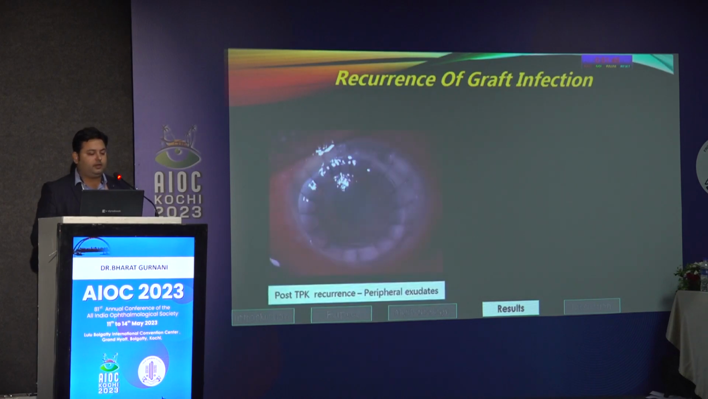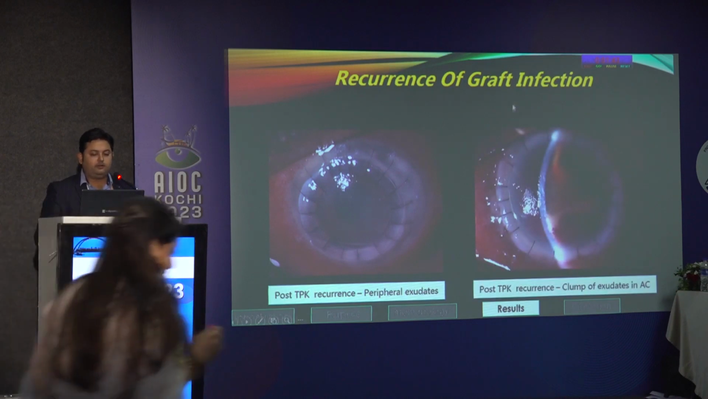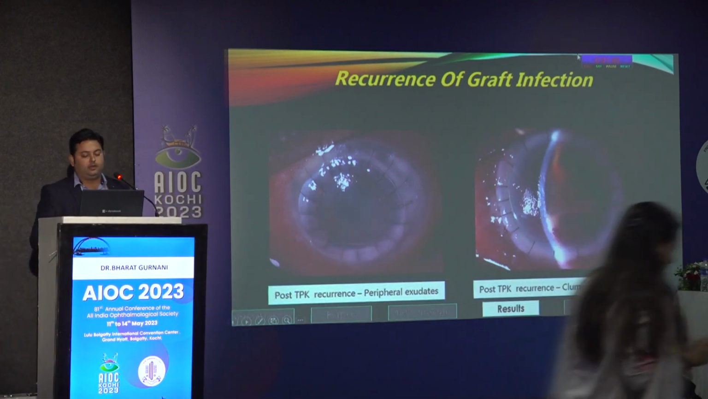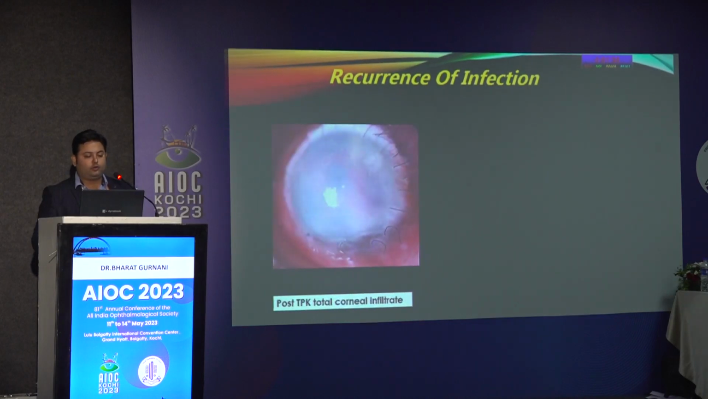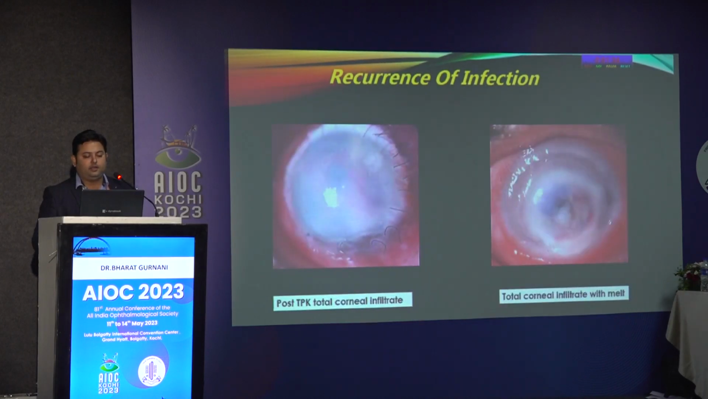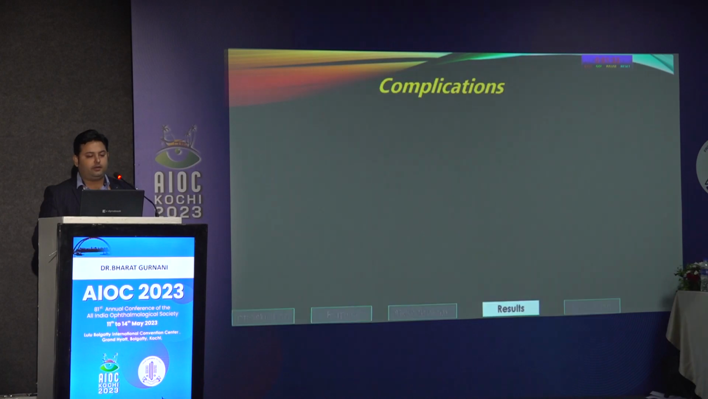So this image shows the recurrence of infiltrate post-TPK, showing the virulence, and the second shows the anterior chamber clump exudates in the anterior chamber, again showing the virulence. The third image shows total corneal melt post-TPK, and again total corneal melt with infiltrate.